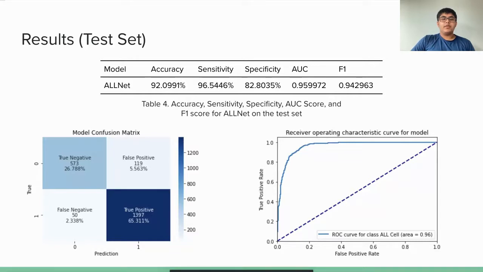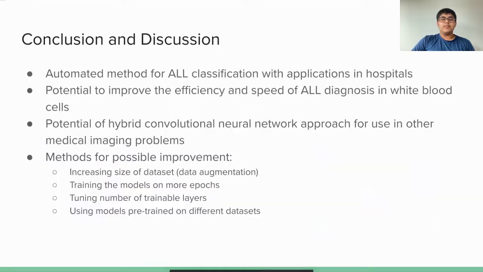Additionally, the model's sensitivity increased from 95.5% to 96.5%. This suggests that the model did not suffer from overfitting on the cross-validation set, as otherwise the model would have performed far worse on the test set than it did on the cross-validation set.